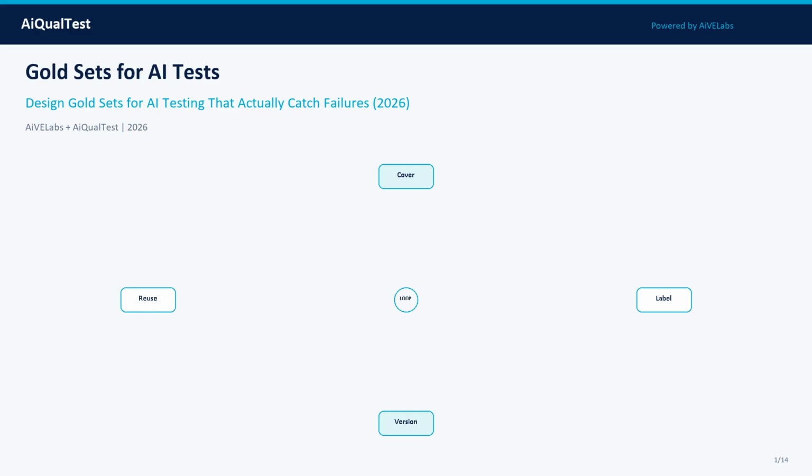A gold set is not a random dump of prompts. It is a designed instrument that proves the system still meets enterprise requirements. This AiQualtest episode gives product, engineering, risk, and quality teams a practical, vendor-neutral playbook for gold sets for AI tests in 2026. Use a simple operating loop: cover, label, version, and reuse.